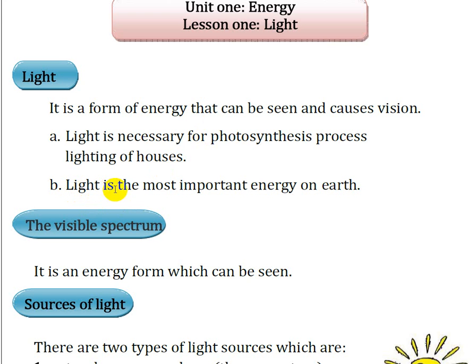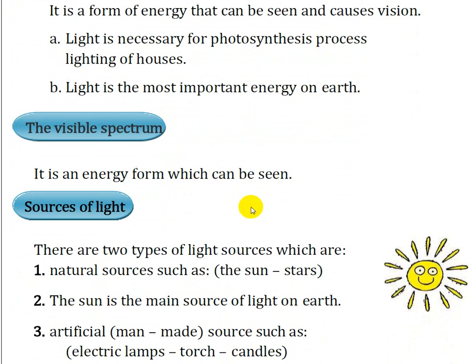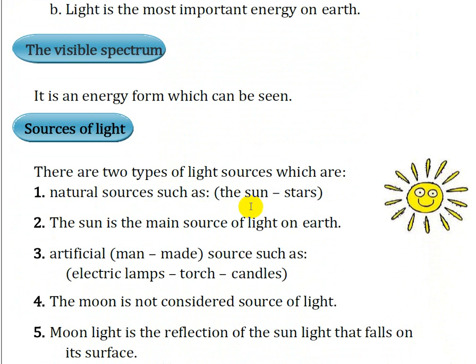And light is the most important energy on earth, because of the photosynthesis process, which is very important for a plant to make its own food and produces for us oxygen gas, which is very important for breathing.